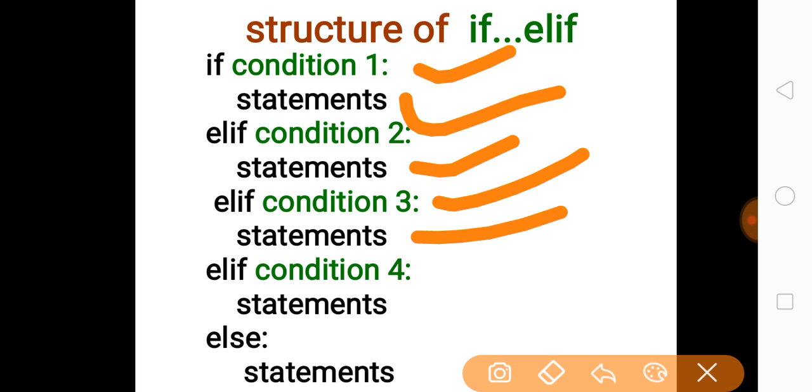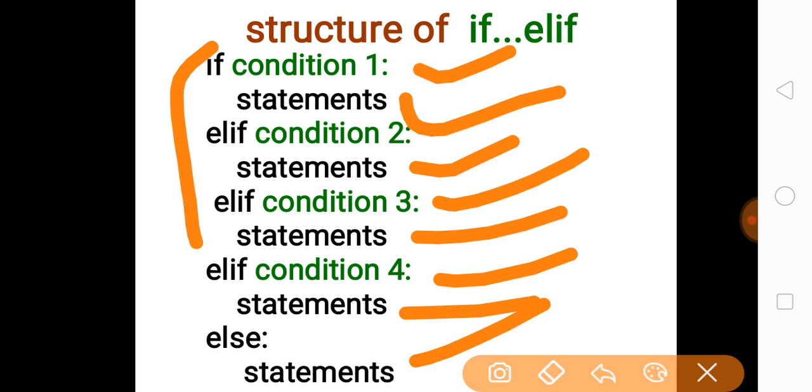If again condition 3 is false, then condition 4 will be checked, and the statement given after condition 4 runs. If condition 4 also fails, then the statement given in the else block runs. Over here I have given only four conditions, and the fifth is the default one. That means if all four conditions fail, the statement given in the else block is executed. We can construct more conditions using the elif statement, just consecutive with the previous ones.